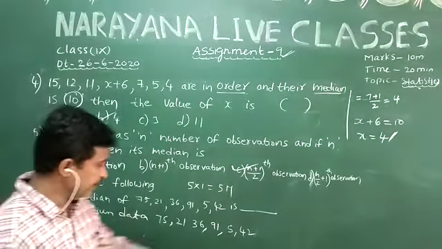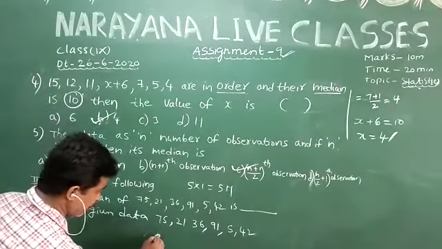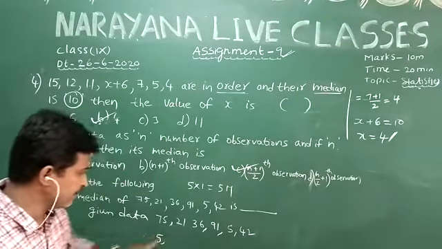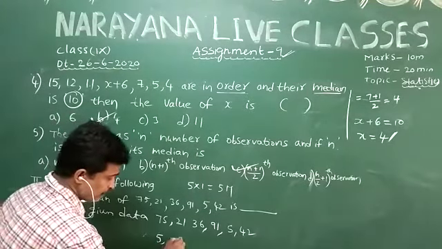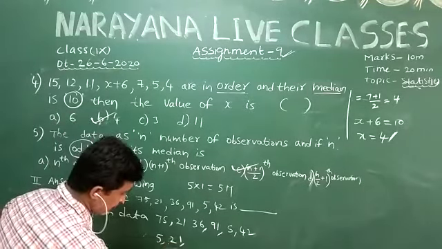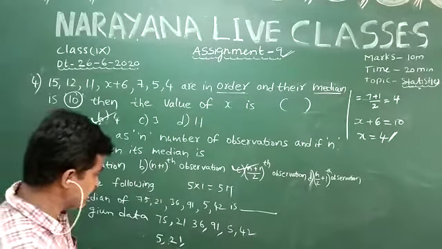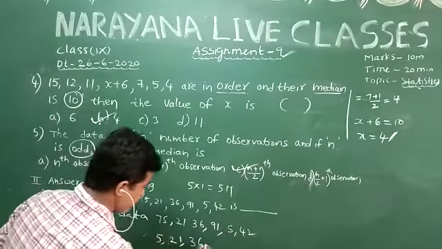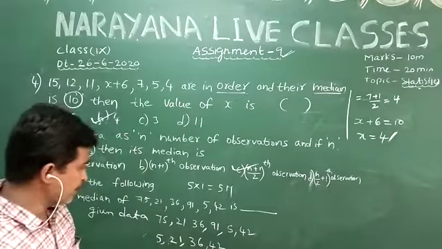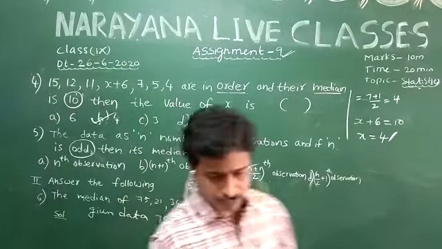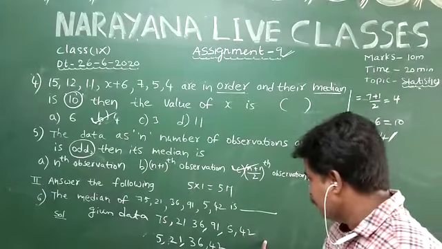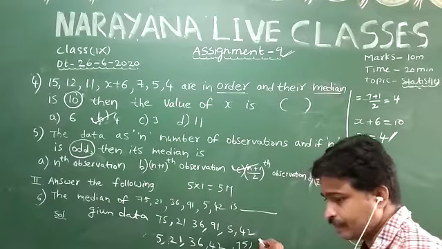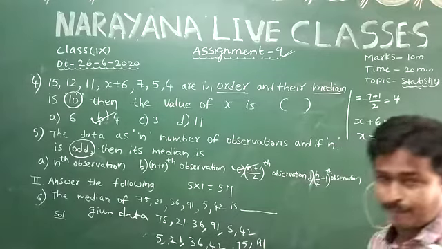So coming to here, the smallest one is 5, after 5 comes 21, after 21 comes 36, after 36 comes 42, after 42 the number is 75, and finally the number is 91.